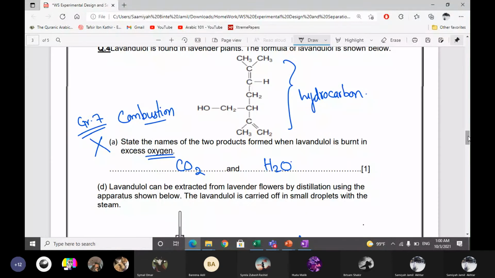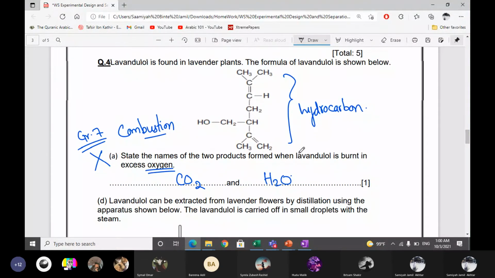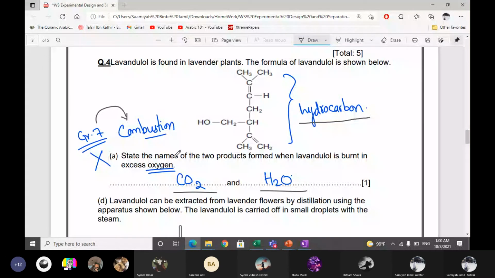Now next one, lavendulol, is found in the lavender plant. This is the formula. State the names of the 2 products formed when lavendulol is burned in excess oxygen. Lavendulol is a hydrocarbon. You can see there is carbon and hydrogen in it. Whenever a hydrocarbon is burned in oxygen, it will give carbon dioxide and water. This is known as combustion, complete combustion. You studied it in grade 7. But this question is not related to our topic, so I put a cross also.